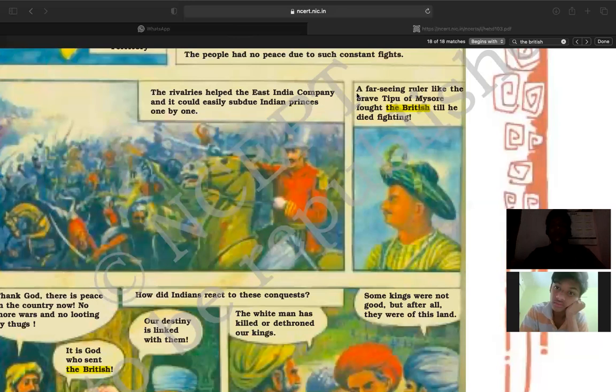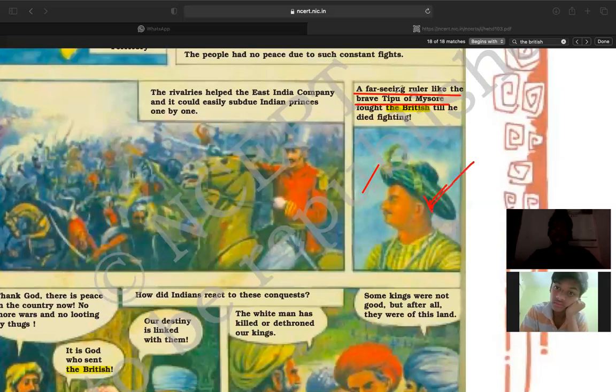Now, next is a far-seeing ruler like the brave Tipu Sultan of Mysore. So who is Tipu Sultan? If you look into this, this man is called Tipu Sultan.